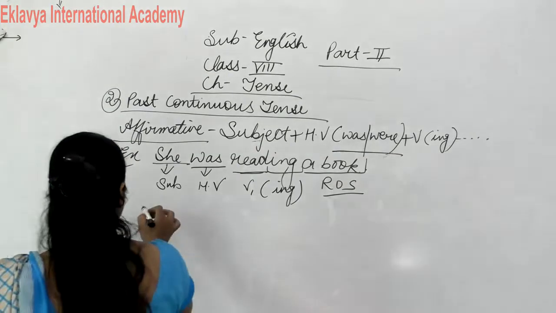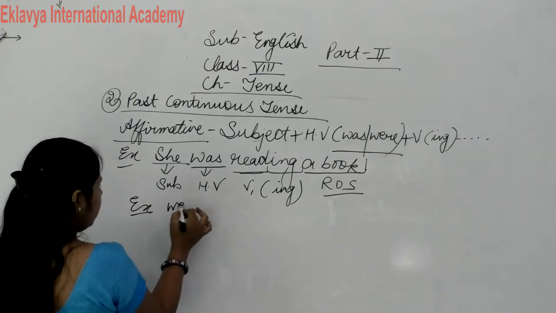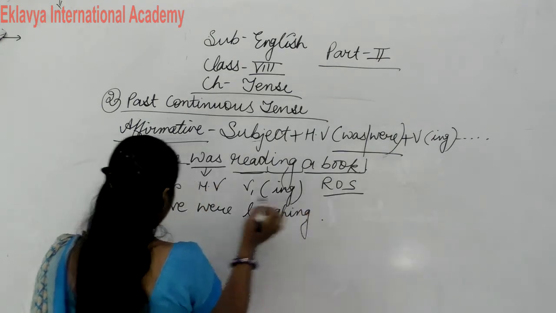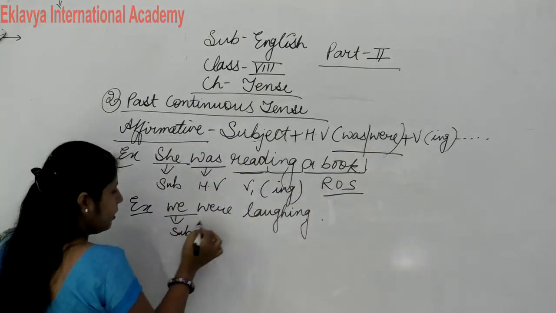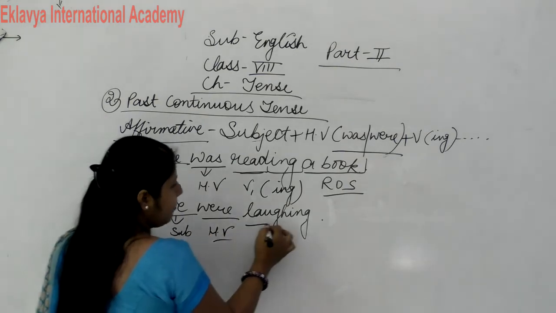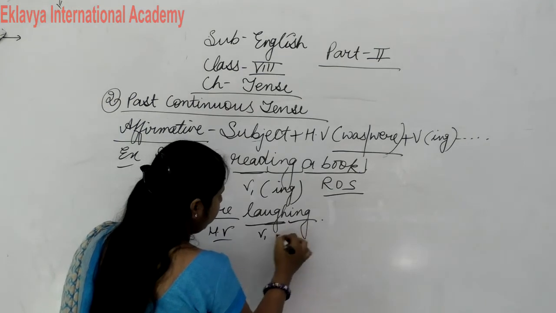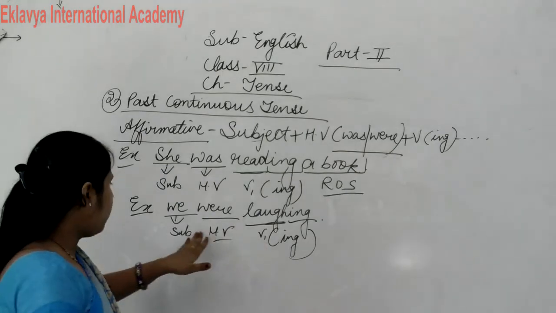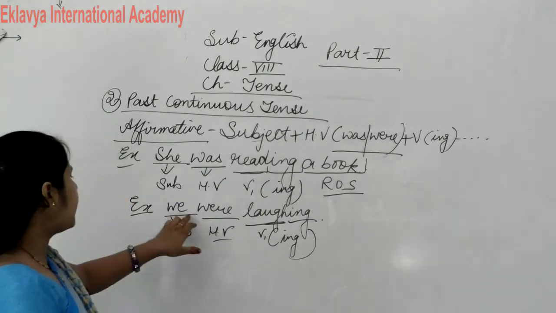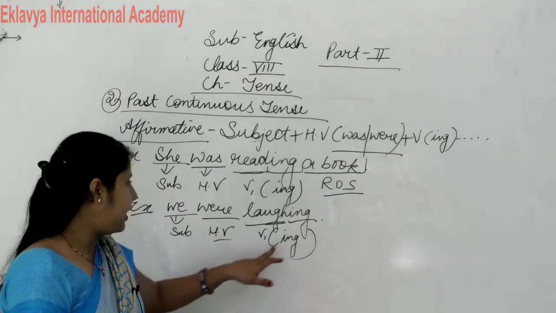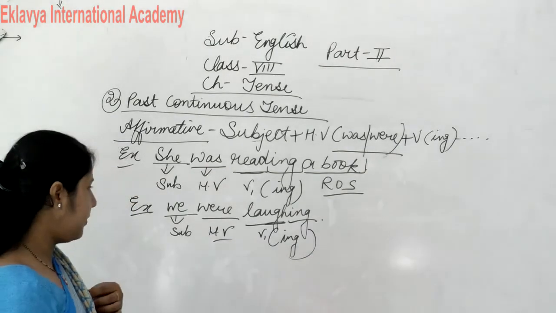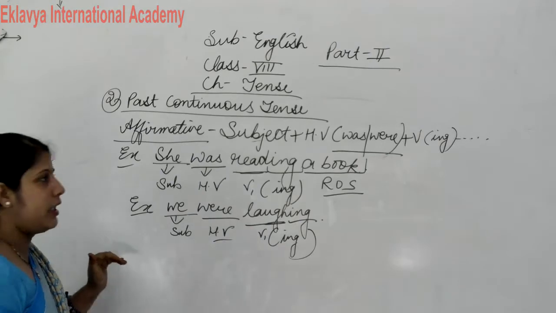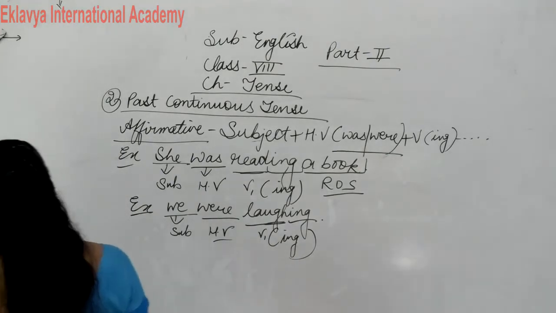Now next, one more. We were laughing. Now see, we is subject, were is helping verb, laugh is verb first form, then we add ing, and there is no rest of the sentence. So we were laughing. We is subject, were is helping verb and laughing is verb plus ing. Clear? So I think the affirmative structure is clear to you all with the example also.